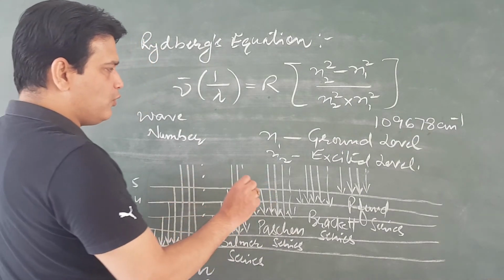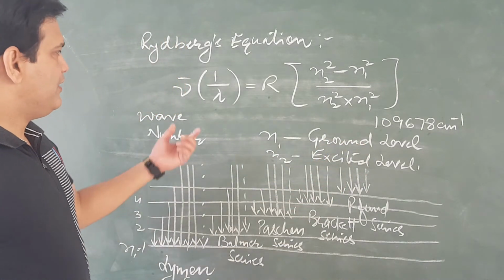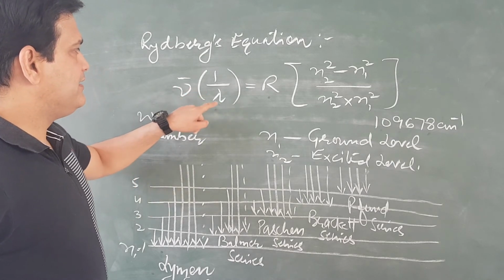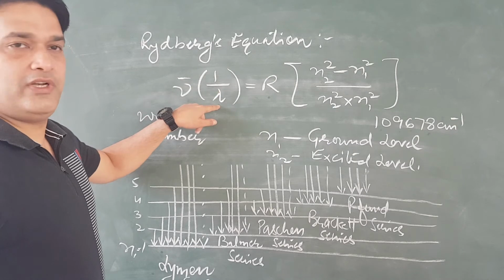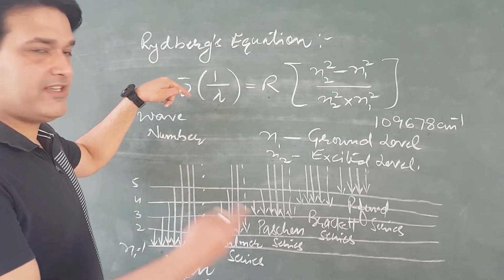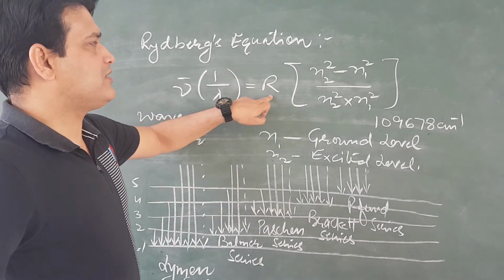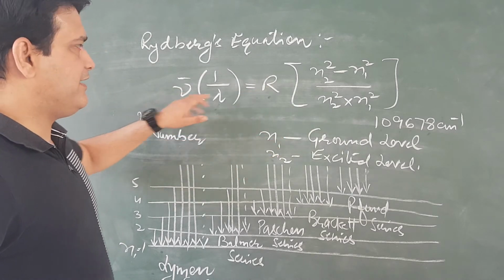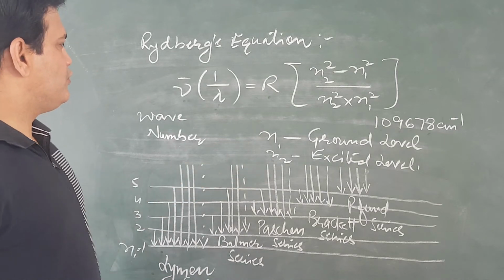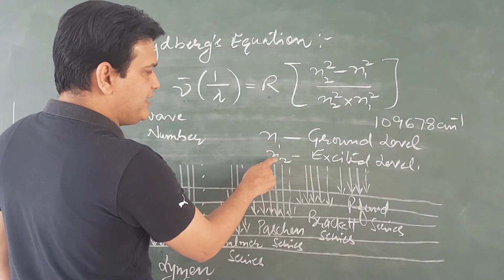So, if we know n1 and n2, means ground level and excited level, then we can calculate wavelength, wave number, and from wavelength we can calculate frequency, because frequency will give us the energy as E is equal to h nu, and even Rydberg constant can also be calculated if wave number and n1, n2 are known. So let us find out how to calculate n1 and n2.